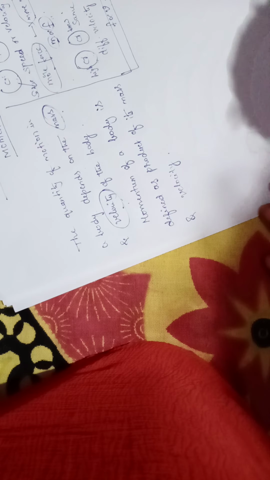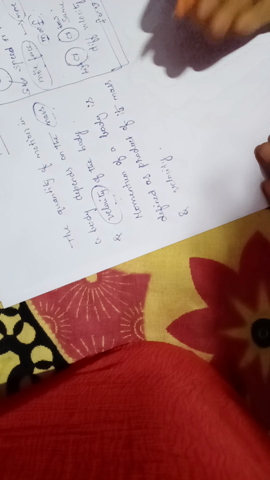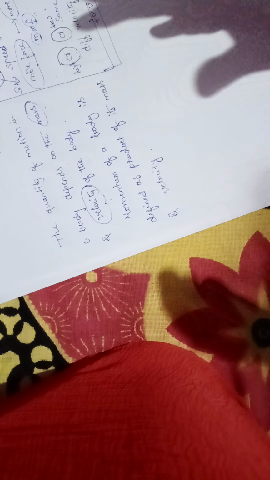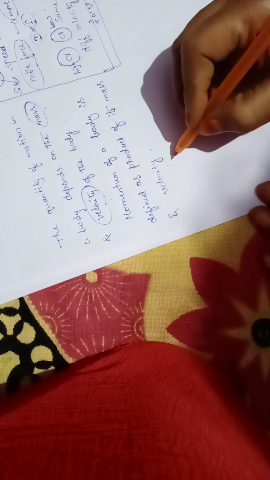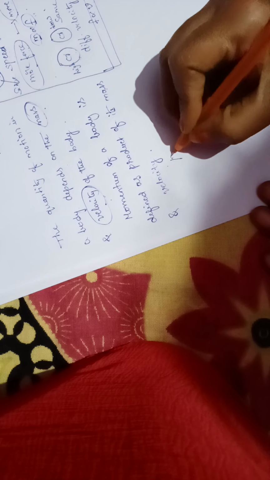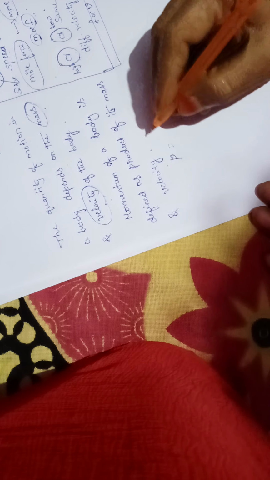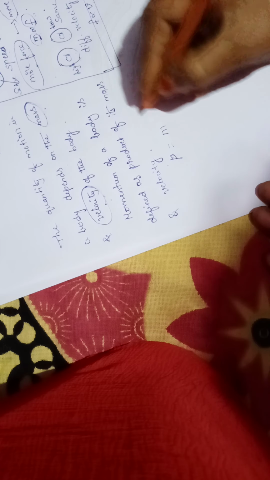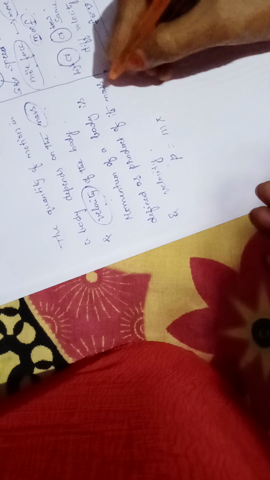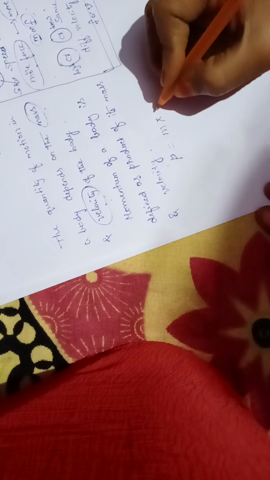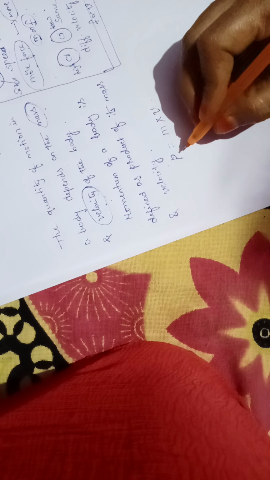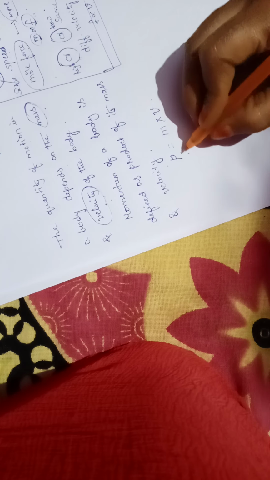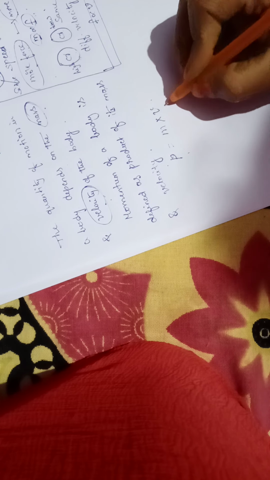This momentum is represented with the small letter p, mass is denoted with m, and velocity with v. So p is equal to m into v.